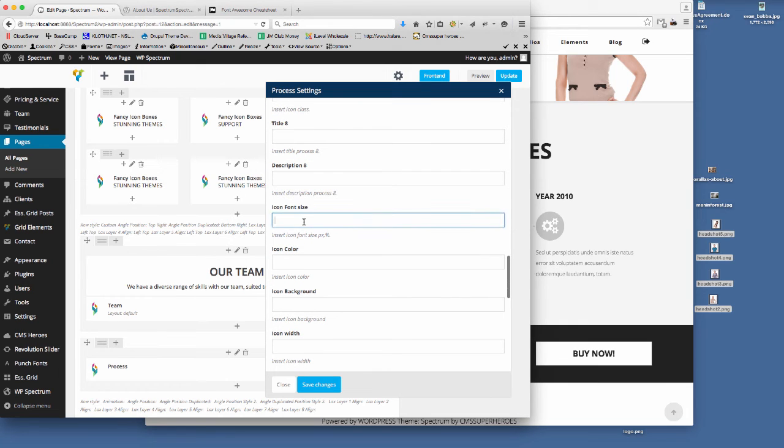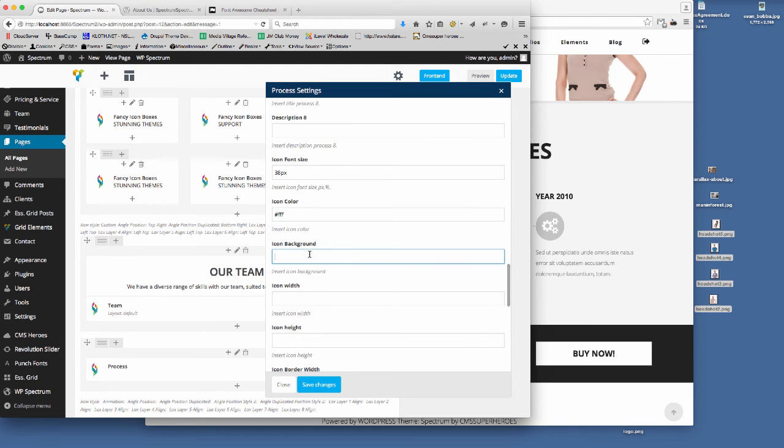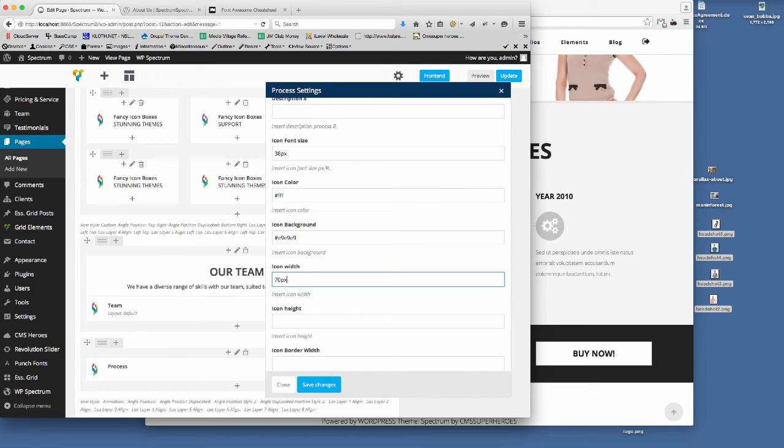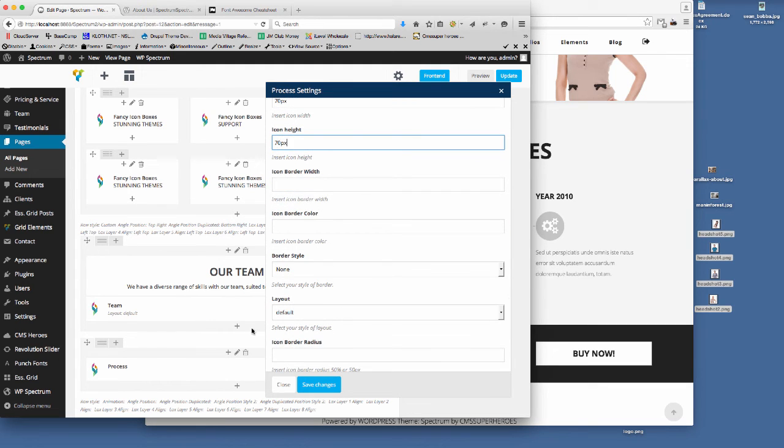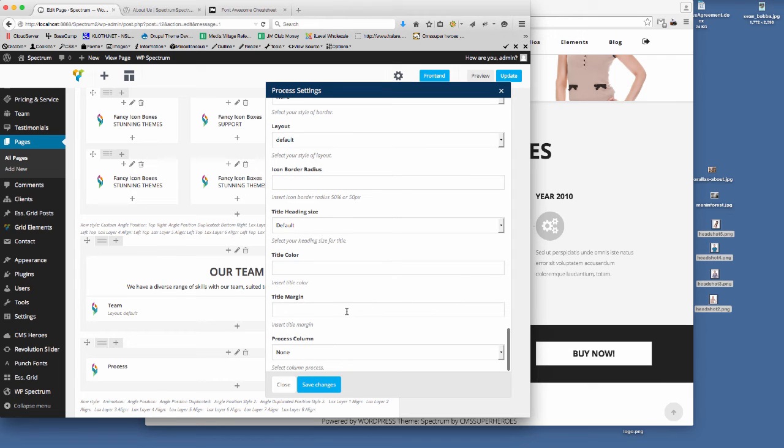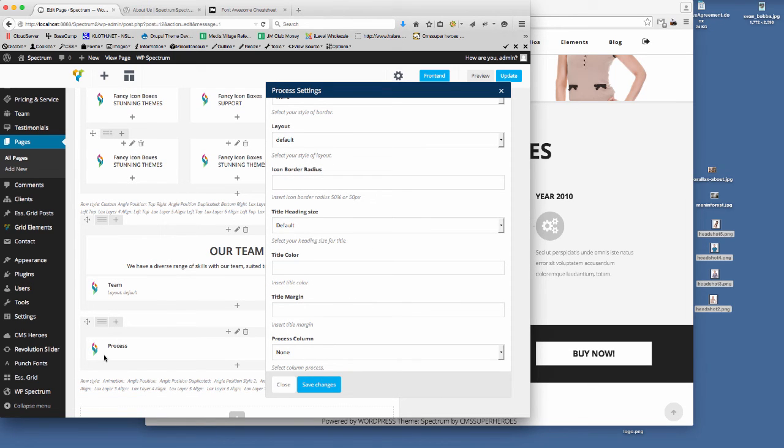So icon font size, we're going to go 38 pixels. Icon colour, we're going to go for white. Icon background, so we need to choose the background colour here. So I'm going to go for, let's go for that colour there. And then the icon width, I've used the same as what I used on the other icons above this, so 70 pixels, 70 pixels. And then we've got just a few more options here which we can choose from.